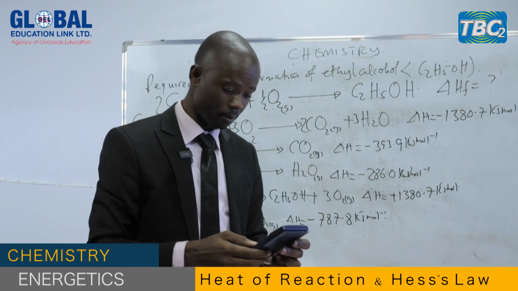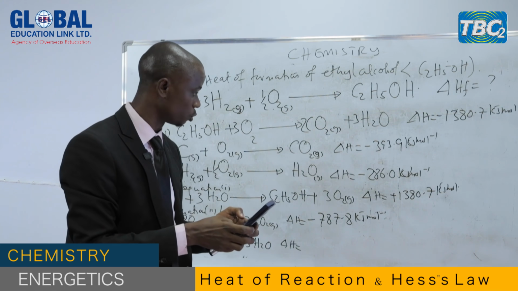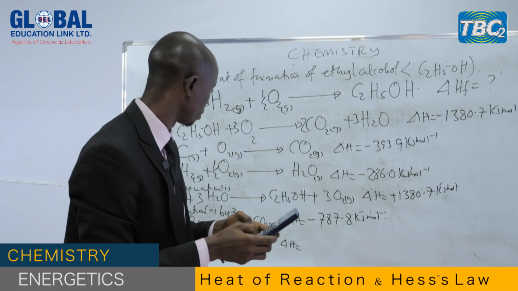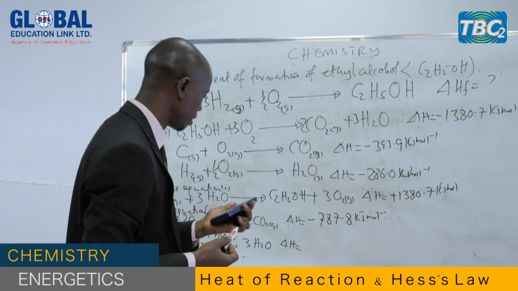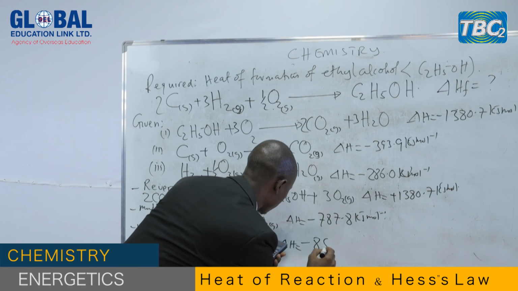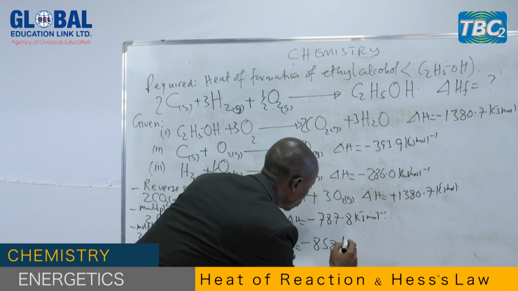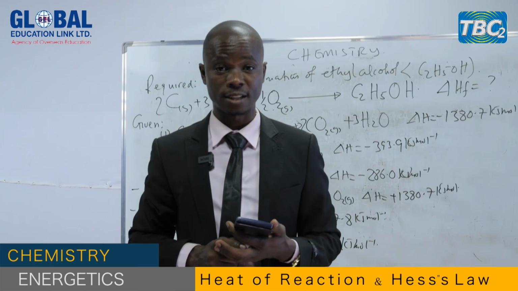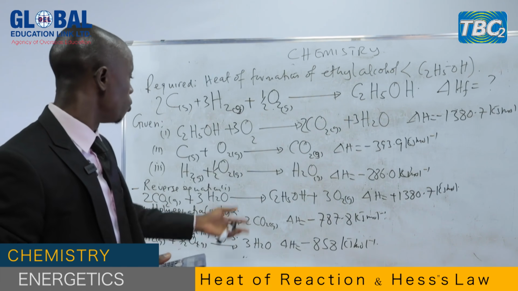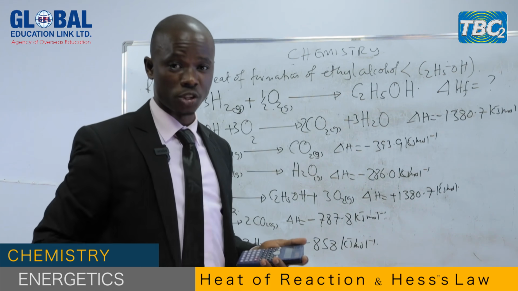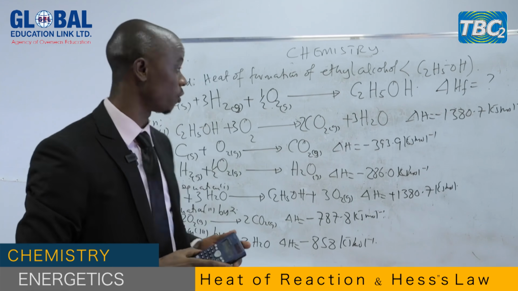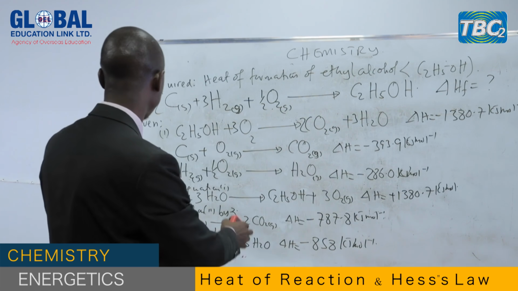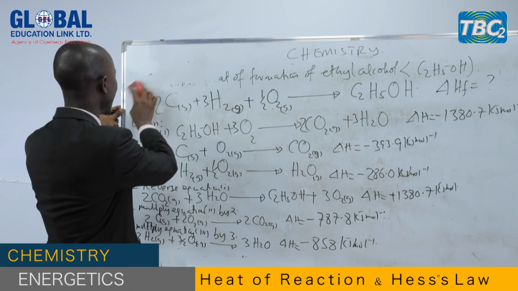The enthalpy change as well will be multiplied. So you use your calculator, my dear students. You take negative 286.0 times 3, you get negative 858 kilojoules per mole. So we have already manipulated our data. From there, you just add the equations together with the enthalpy changes, and that is the application of Hess's law. Now we can clean the blackboard so that we can do that. Let's clean the upper part.